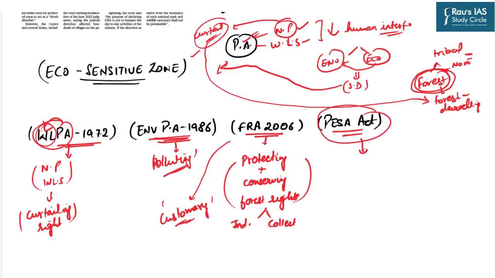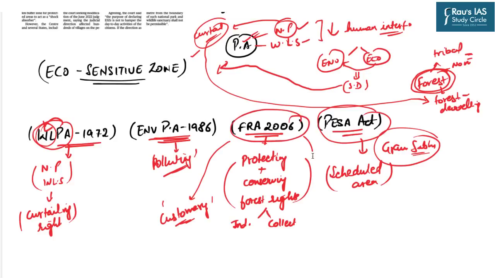The PESA Act has extended grassroots democracy, that is the provisions related to local governance, for example panchayat, in certain special areas known as scheduled areas. Basically in these areas, the local authority, that is the Gram Sabha, has been given adequate power to protect the rights of the local communities. Similarly, in the Forest Rights Act 2006 also, adequate powers have been provided to the Gram Sabha to protect the rights of forest dwelling communities, right?